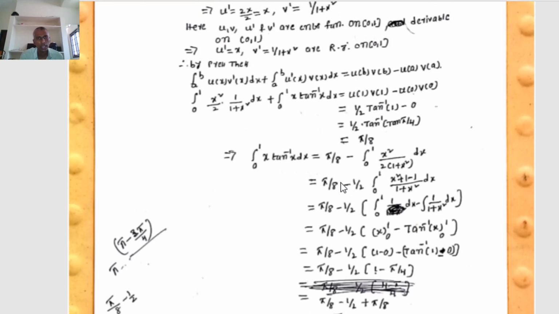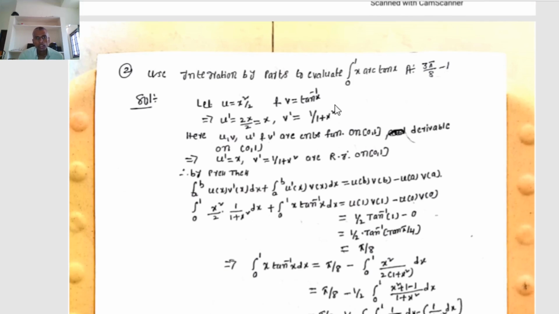Second one. Similarly, we have to find out, using integration by parts, to evaluate integration 0 to 1 x arc tan x, where arc tan x means inverse of a trigonometric function.